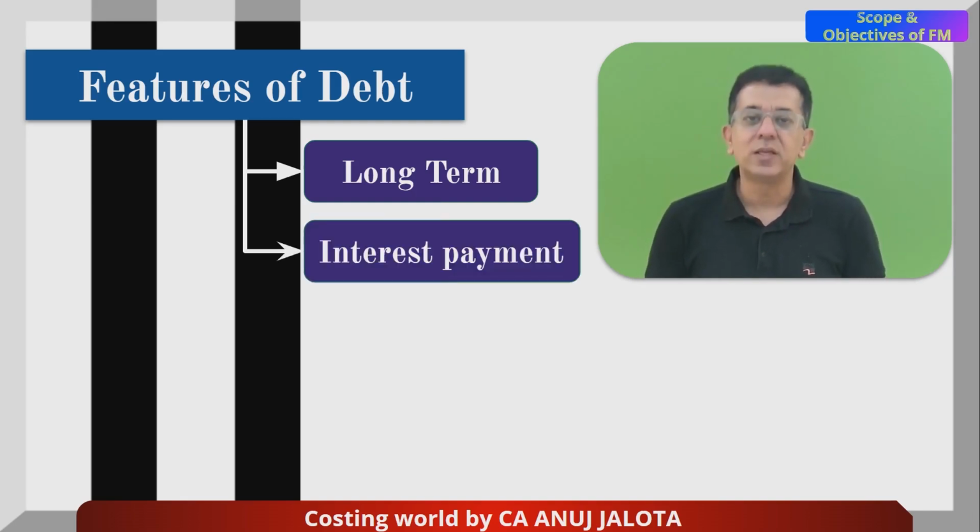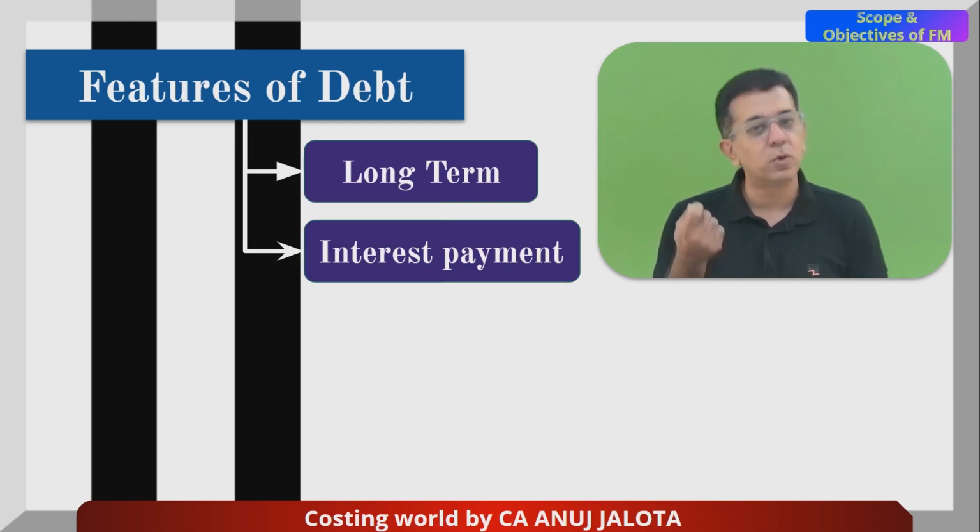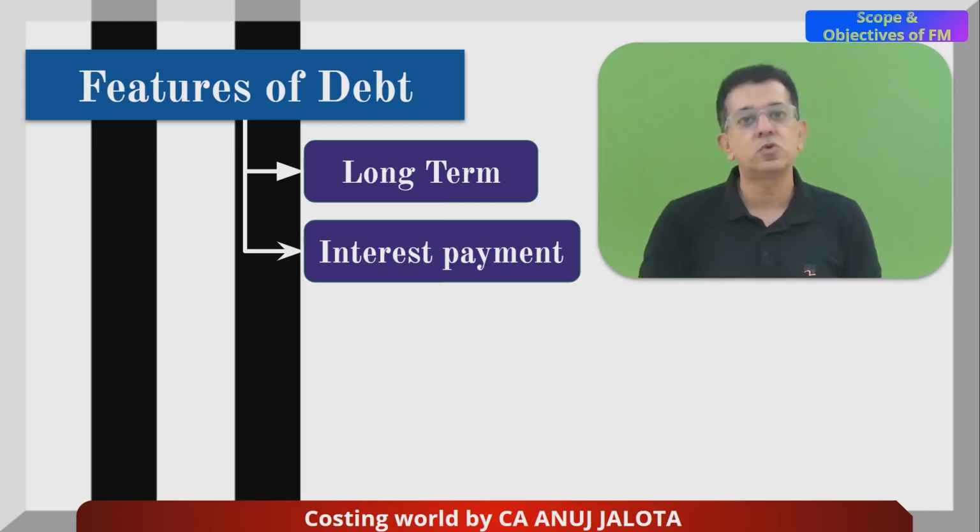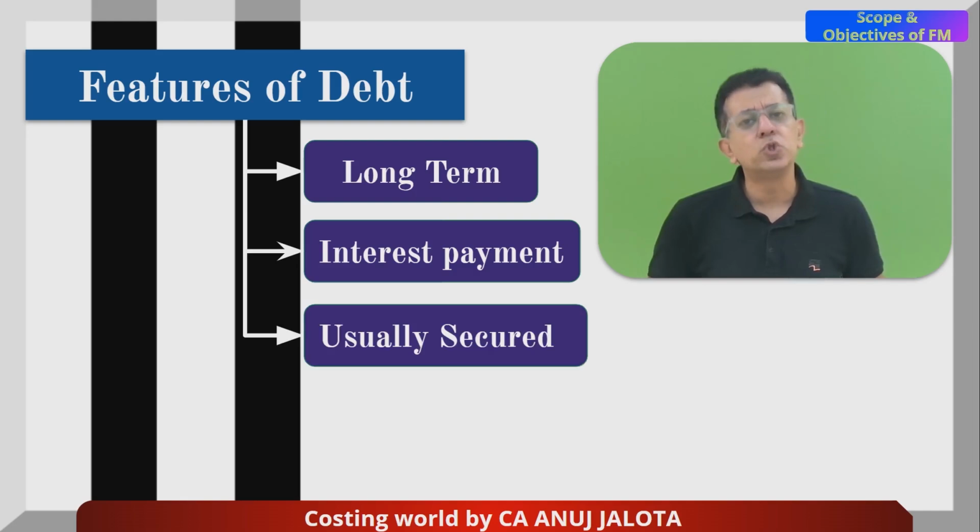Of course, one other thing, if you take debt or a loan, then you have to periodically pay the interest to whomsoever you have taken the loan from. If it is debentures, you pay the interest to the debenture holders. Please do remember, the rate of interest is fixed and interest is always a charge against profit, not an appropriation of profit. The third feature, they are usually secured in nature. You have to keep something as security whenever you take a loan or issue debentures. These come in the category of secured loans in your balance sheet. They are not unsecured.